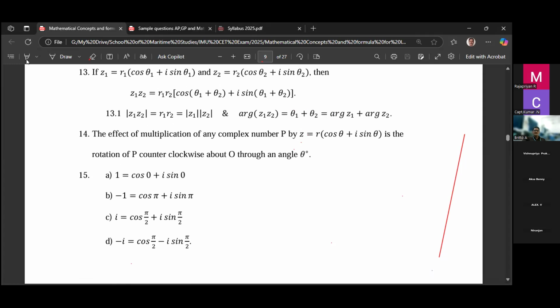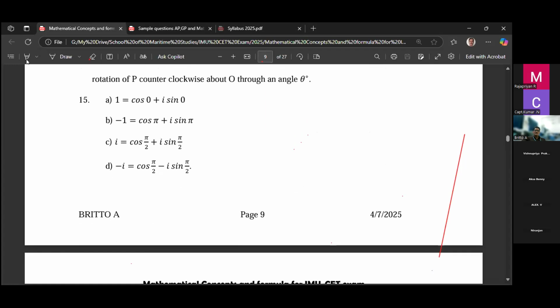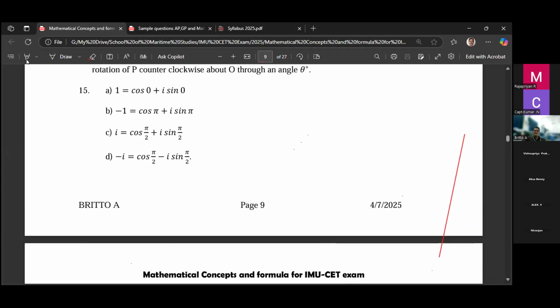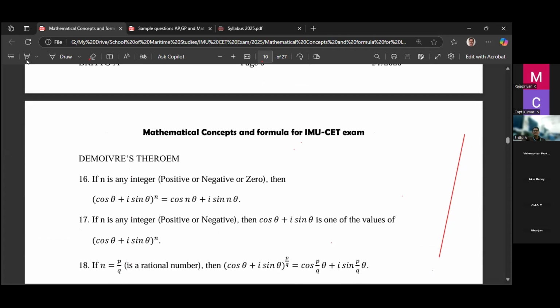Remember this concept. Then you can write the number 1 as cos 0 plus i sin 0. Sometimes we may write the 1 in the form of cos theta plus i sin theta, which is cos 0 plus i sin 0. Then minus 1 you can write as cos pi plus i sin pi, because the cos pi value is minus 1 and the sin pi value is 0. Then i we write as cos pi by 2 plus i sin pi by 2. Minus i we write as cos pi by 2 minus i sin pi by 2. These are the common complex numbers. When we do a problem, we may use this, so that's why I gave it as a property. Remember this: 1, minus 1, i, minus i.